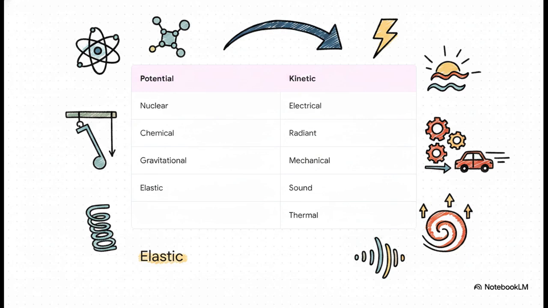Here is a categorized view to help you lock this in for your exam prep. On the potential side, waiting in silence, we have nuclear, chemical, gravitational, and elastic energy. And over on the kinetic side, actively moving and interacting, we have electrical, radiant or light energy, mechanical, sound, and thermal or heat energy. I highly recommend taking a mental snapshot of this. It is absolutely vital for your survival on exam day.